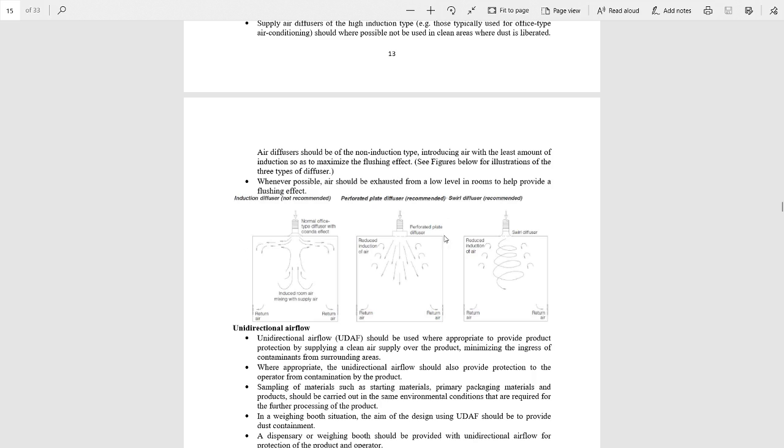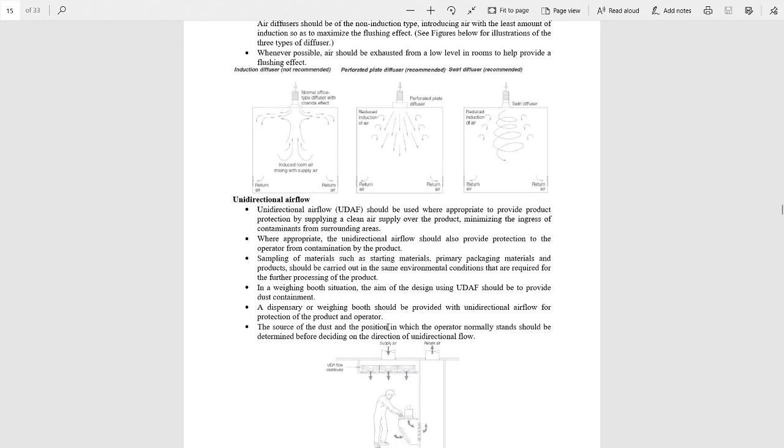Now in these three figures we used different types of diffuser. In the first figure there is a normal orifice type diffuser, in figure 2 there is a perforated plate diffuser, and in the third is a swirl diffuser.